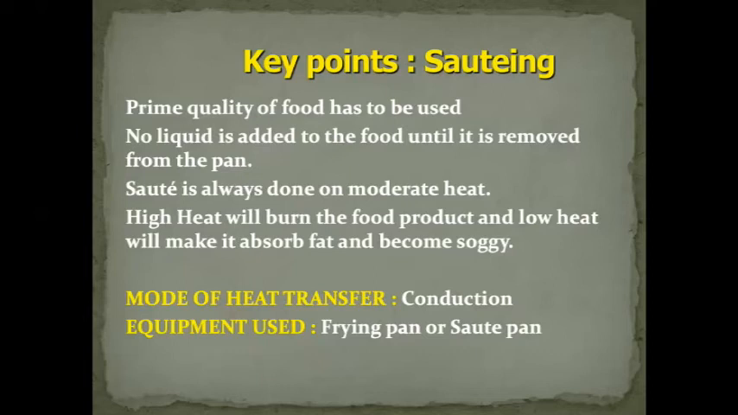That is why when we are cooking something through sauteing, we only use prime quality, because the timing is less. Unless you're using sauteing only as the first method of cooking and finishing it off in the oven, then you can take any kind of meat, any kind of vegetables. But if you're going to finish the food only through sauteing, then only prime quality is used.